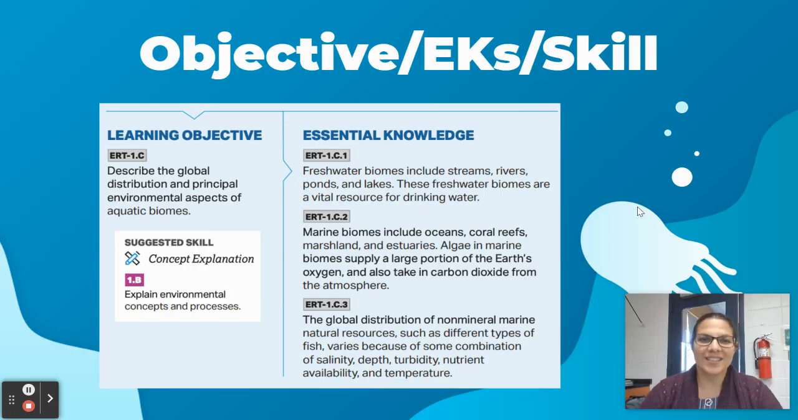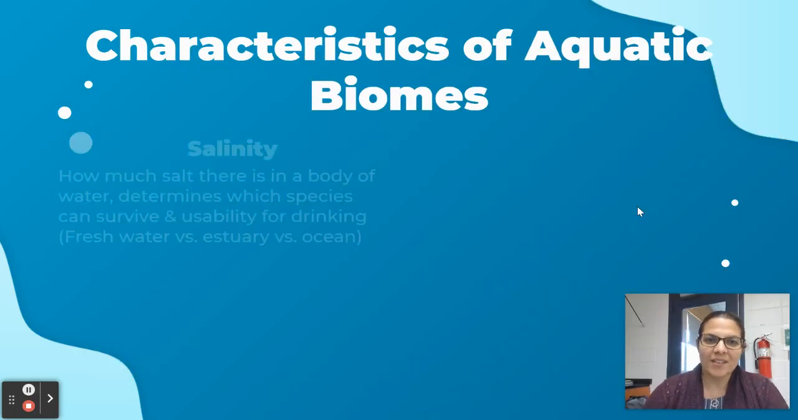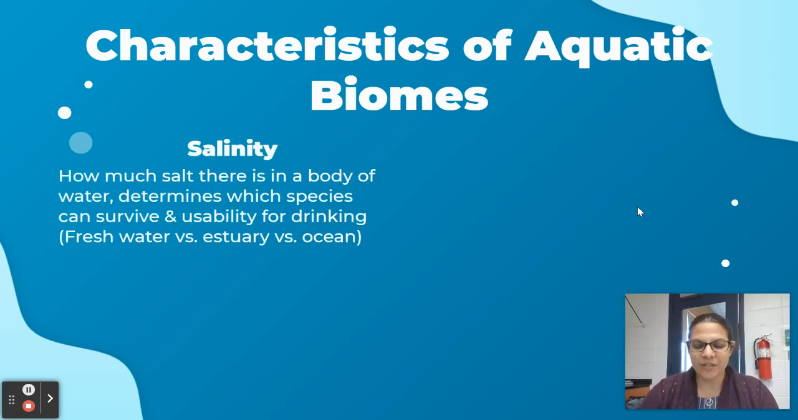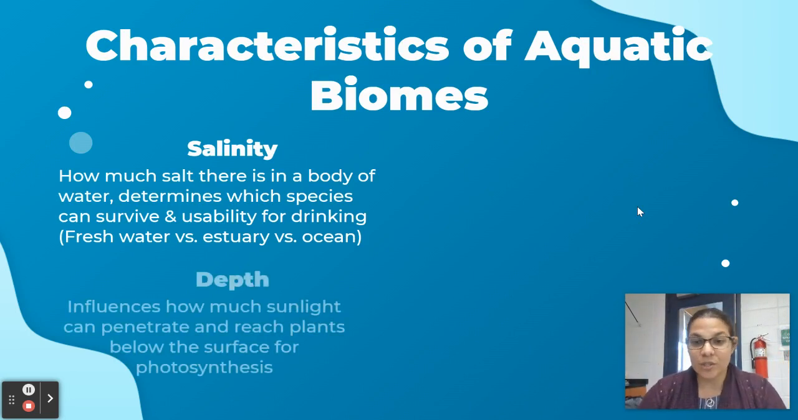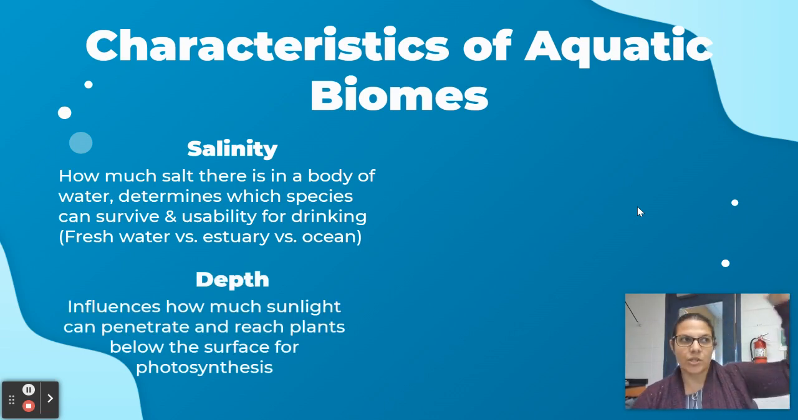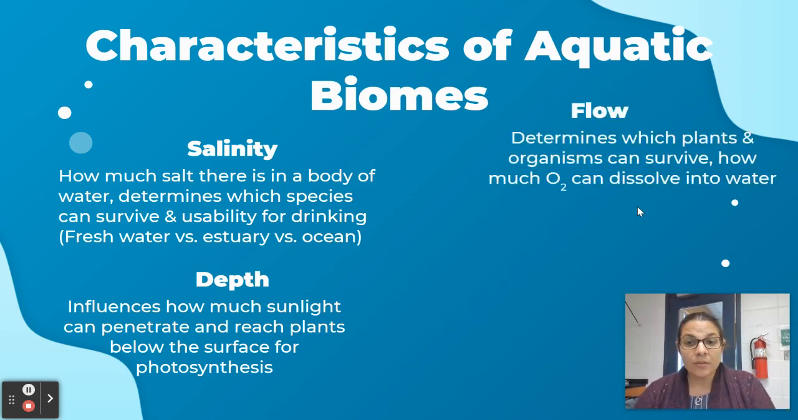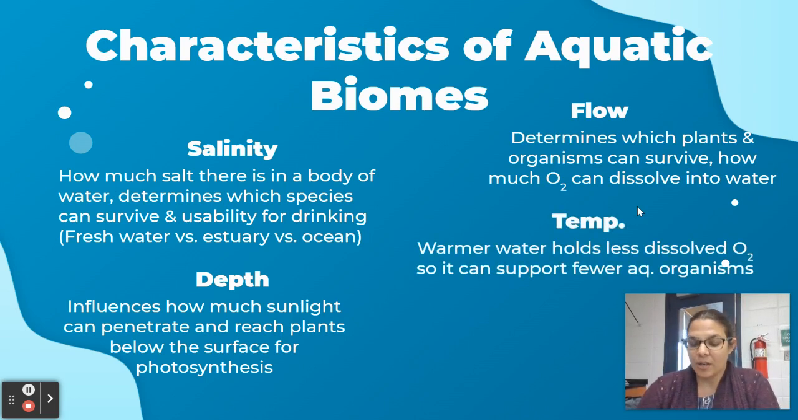Aquatic biomes. Objectives. Your characteristics of aquatic biomes are different than with terrestrial biomes. With terrestrial biomes, you have temperature and precipitation. Whereas with aquatic biomes, you have salinity, which is the salt, and depth, which is sunlight. If you're on the surface, there's going to be more sunlight. The deeper you go down, less sunlight. Then flow, how much water is actually coming into and out of that area and how fast it's moving, and your temperature.